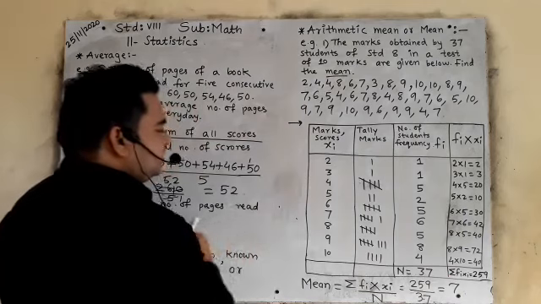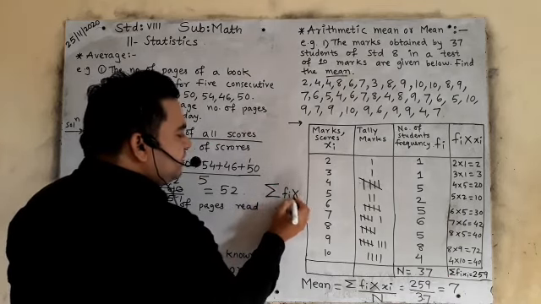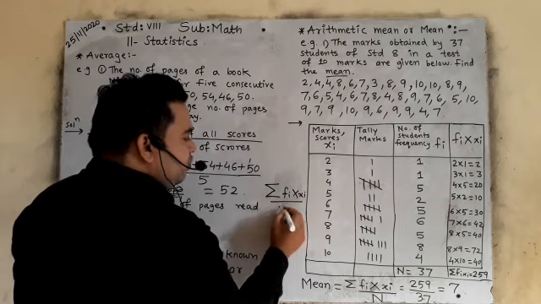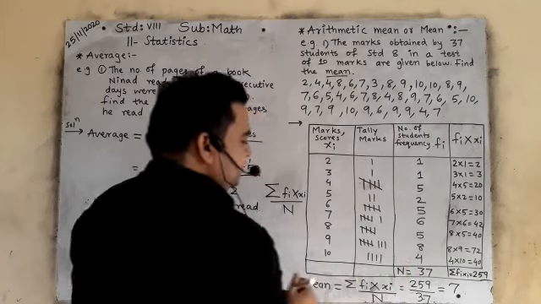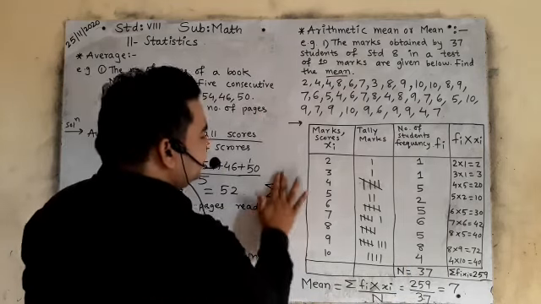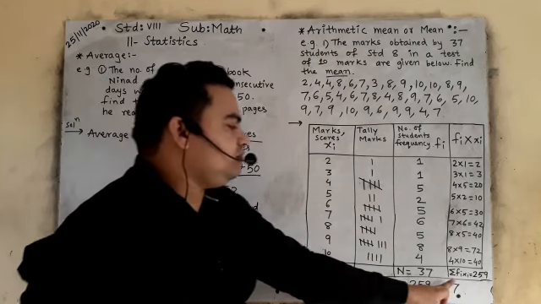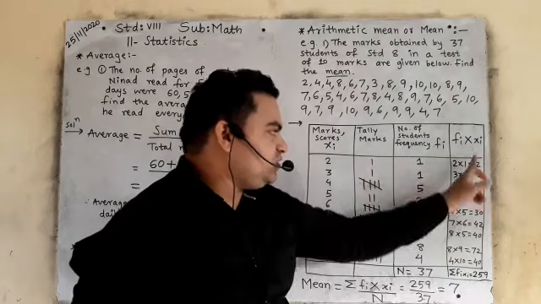This is sigma. What do we read it as? Sigma fi multiplied by xi upon capital N. Capital N means what? Number of frequency, total number of frequency. Is it clear? So this is read as sigma. Sigma fi multiplied by xi means the total addition of the answers.